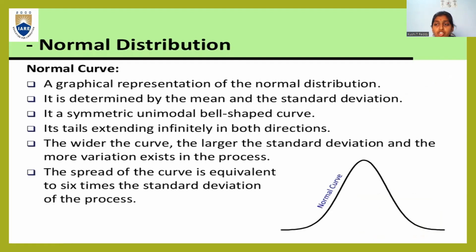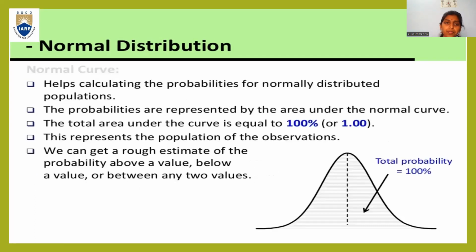Coming to the normal curve, let us know more about it. The normal curve is nothing but the normal distribution as we already know. The graphical representation of normal distribution is called the normal curve. It is determined by the mean and the standard deviation, and it is a symmetrical unimodal bell-shaped curve. Its tails extend infinitely in both directions. The wider the curve, the larger the standard deviation and the more variation exists in the process. The spread of the curve is equivalent to 6 times the standard deviation of the process.